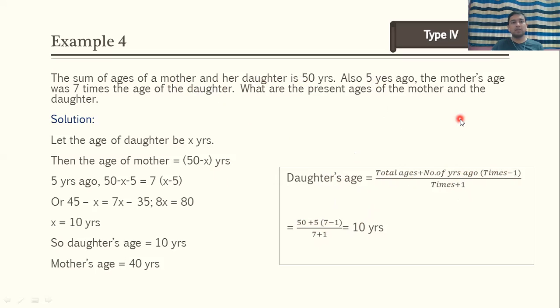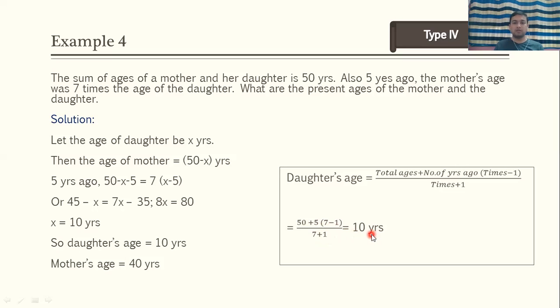What is times? Mother's age was 7 times the age of daughter. So 7 minus 1 divided by 7 plus 1. 7 minus 1 is 6, 6 into 5 is 30, 50 plus 30 is 80, 80 divided by 8 is 10 years.